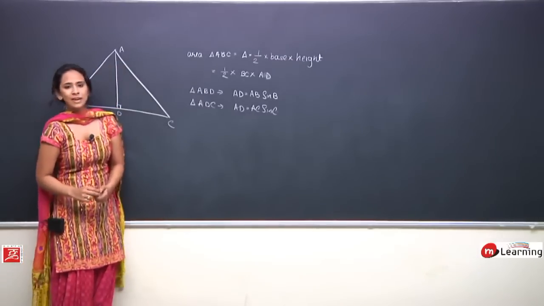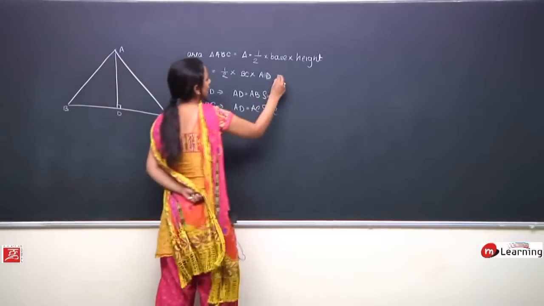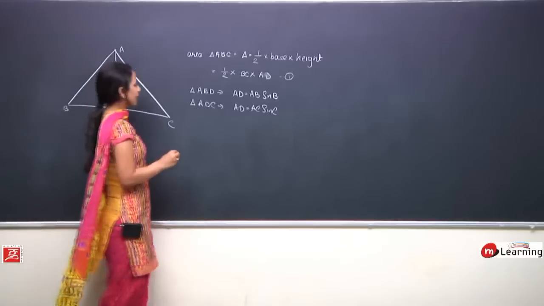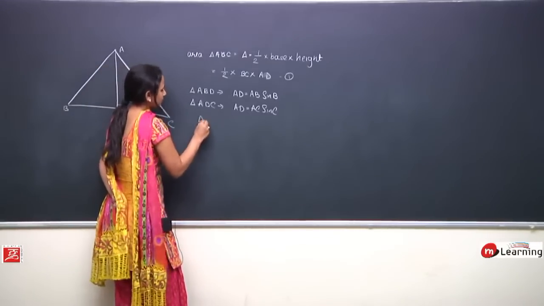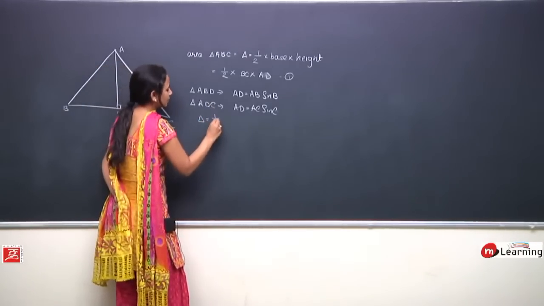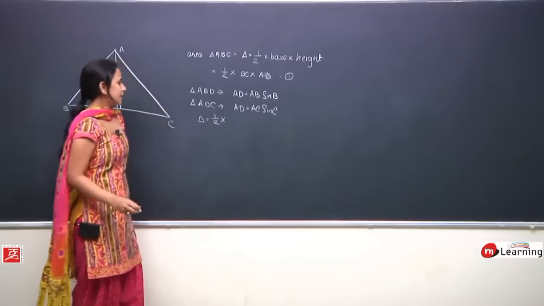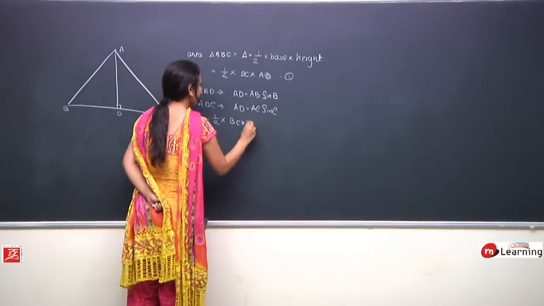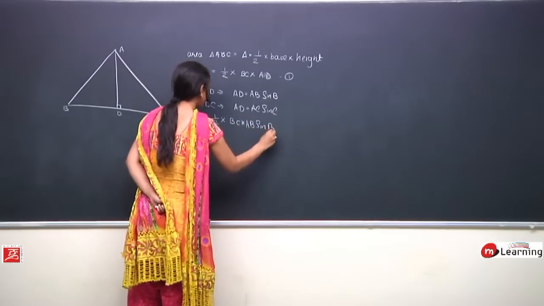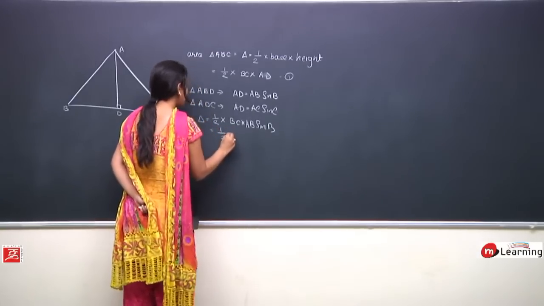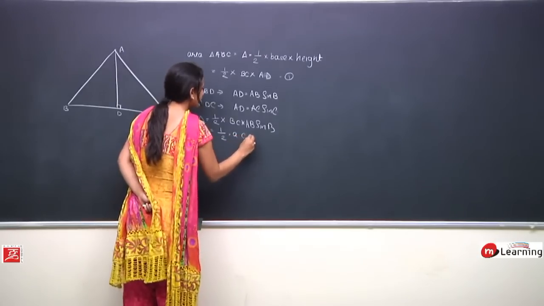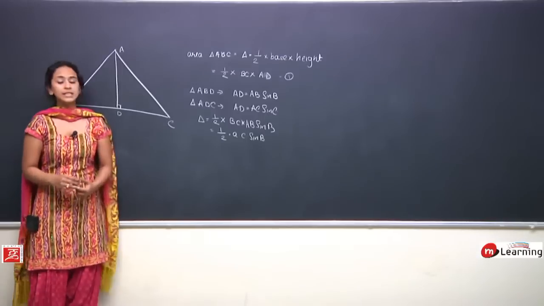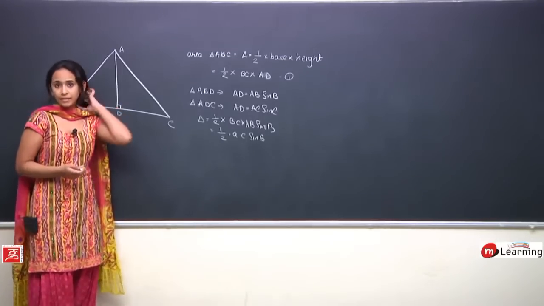So let us substitute each value one by one in this equation. First, if I substitute AD as AB sine B, let us see what we get. I am putting delta equals half base BC into AB sine B, which is equal to half A into C into sine B. So we get delta, that is the area of the triangle, is equal to half AC sine B.